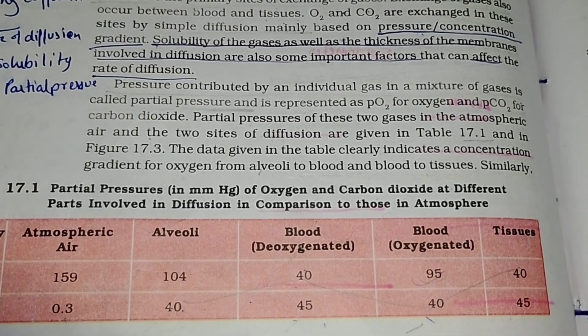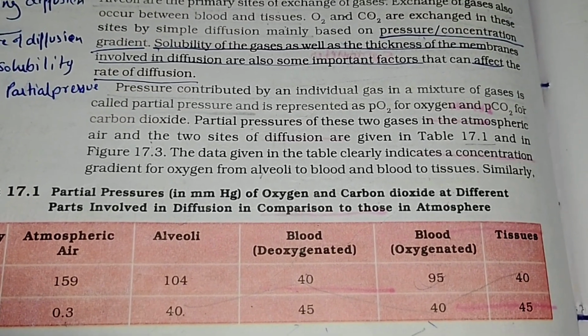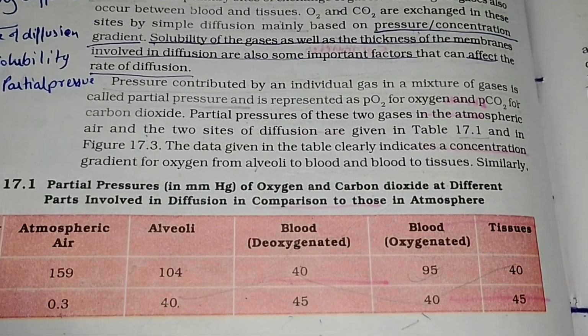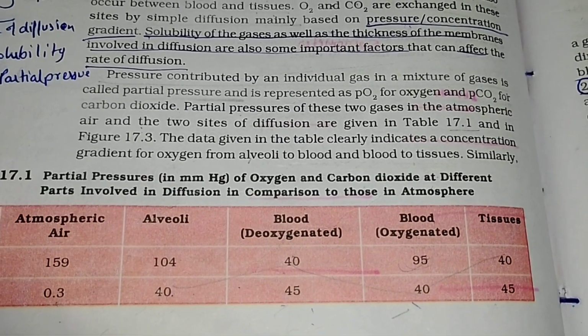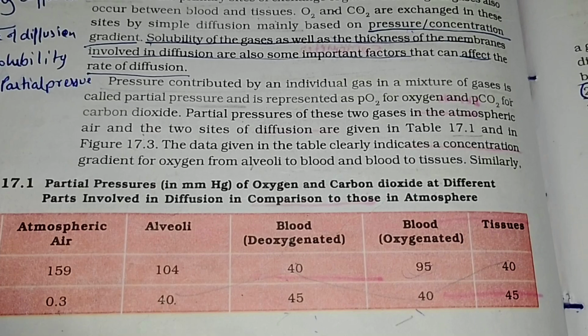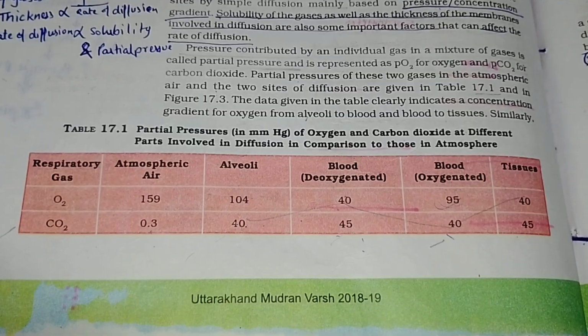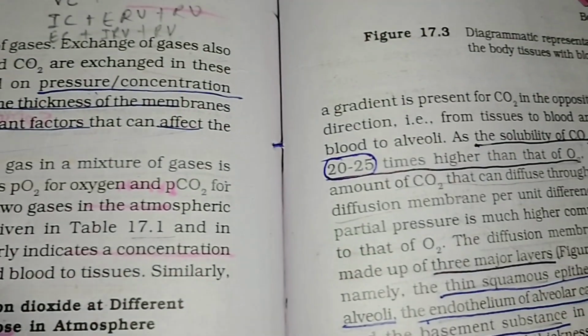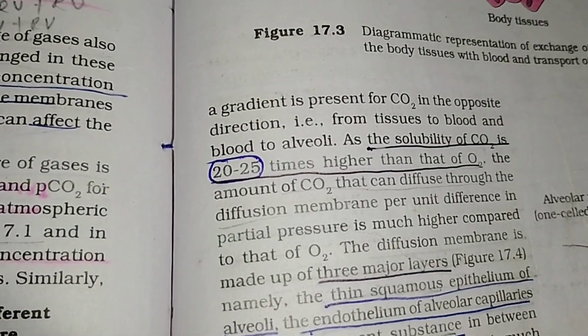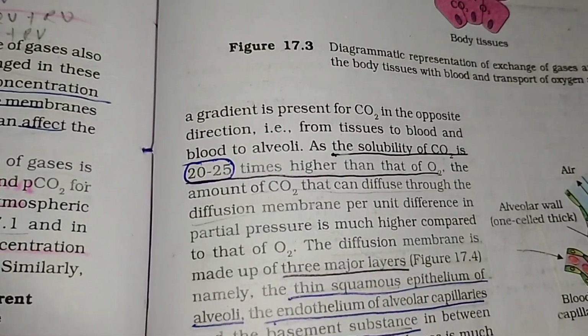The data given in the table clearly indicates a concentration gradient for oxygen from alveoli to blood and blood to tissue. Similarly, a gradient is present for CO2 in the opposite direction, that is, from tissue to blood and blood to alveoli.